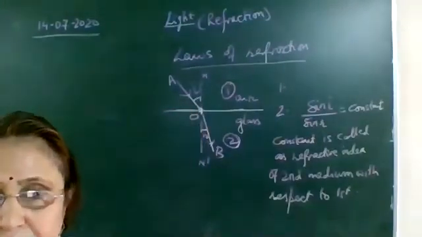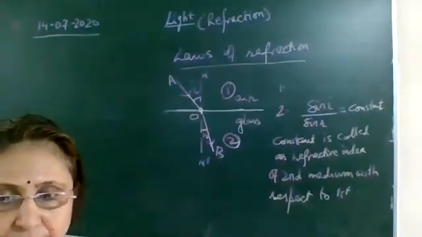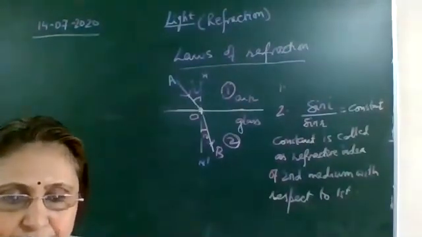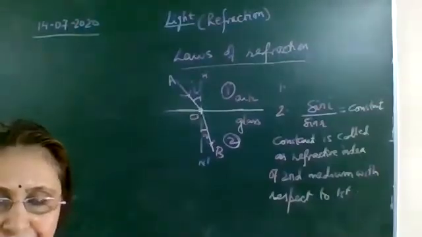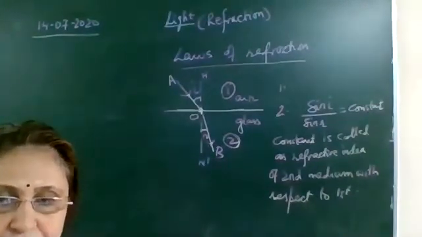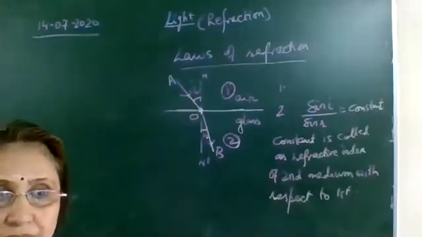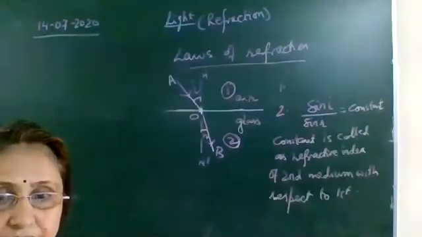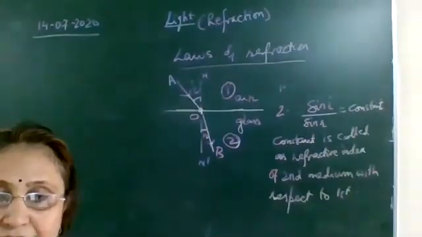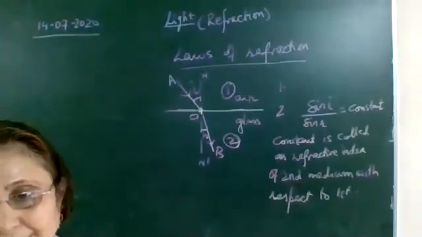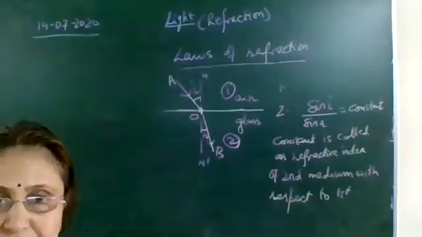The ratio of sine of angle of incidence to the sine of angle of refraction is constant, and this constant is called the refractive index of the second medium with respect to first.